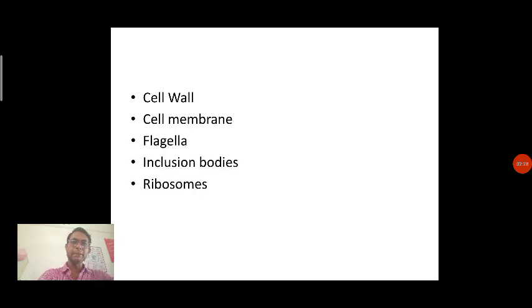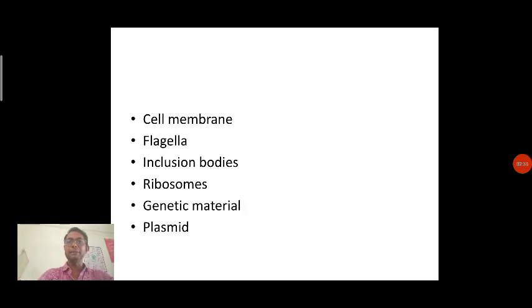Inside this external cell wall there is a cell membrane. A locomotory organ like a flagellum is also present in some bacteria. Then in some bacteria there will be inclusion bodies, ribosomes, genetic material, and the most important thing present in the bacterial cell, a plasmid.